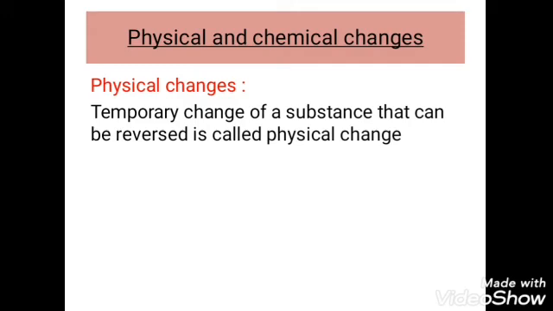A change that can be reversed is called physical change, which means these are changes which happen temporarily and can be reversed. Let us try to understand through examples.